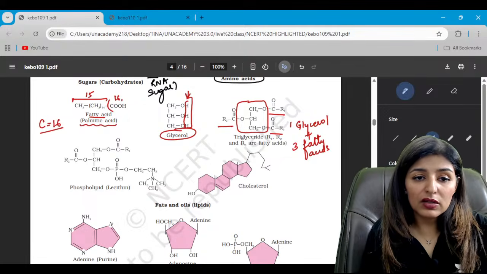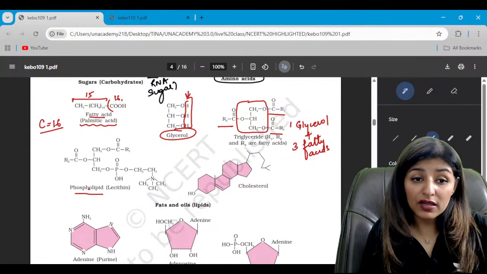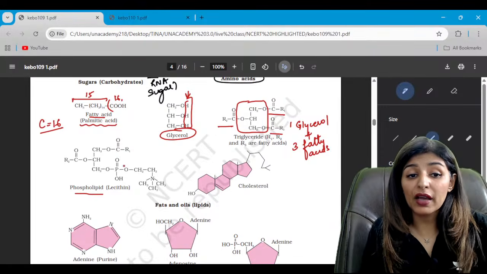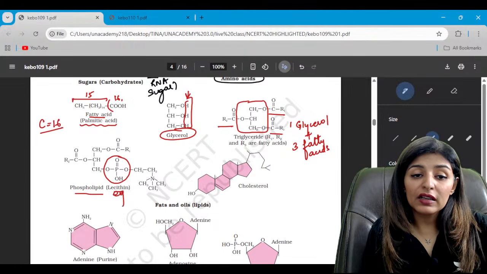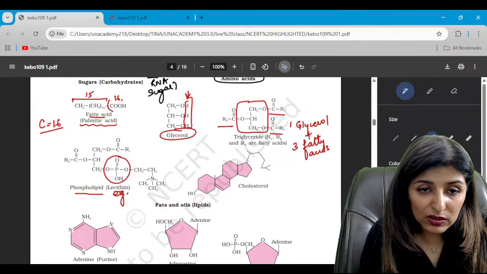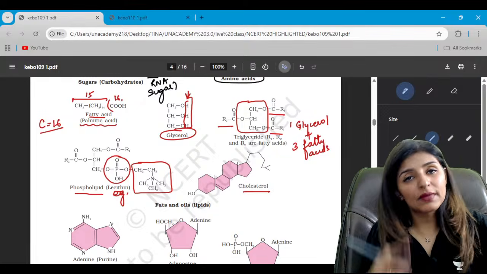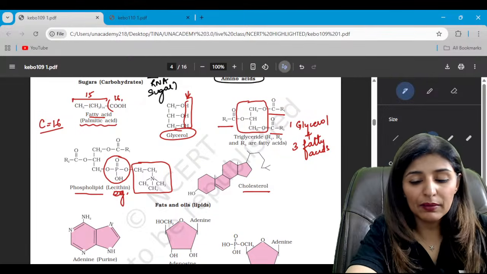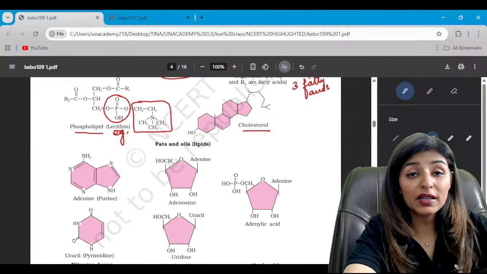Is that clear? Now see, this is a modified, conjugate lipid. There is a phosphate group attached, phosphoric acid in fact, hence it is a phospholipid. Example is lecithin, which is commonly present in the plasma membranes. See the structure there, see the group here. So this is a phospholipid. Then this is cholesterol, the second most abundant fat present in the plasma membrane, which provides stability.